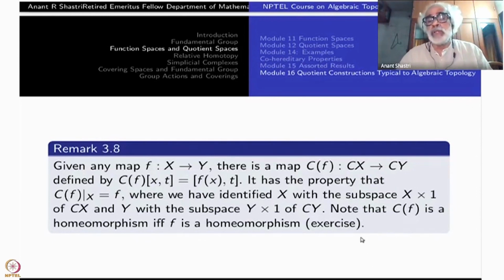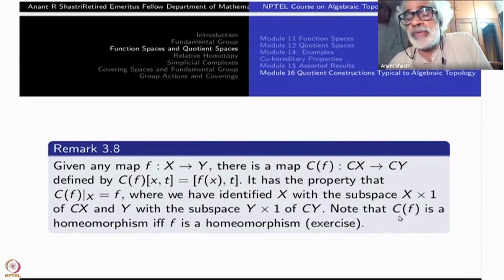One of the nice properties of Cf is that Cf will be a homeomorphism if and only if f is a homeomorphism. So very easy to check.